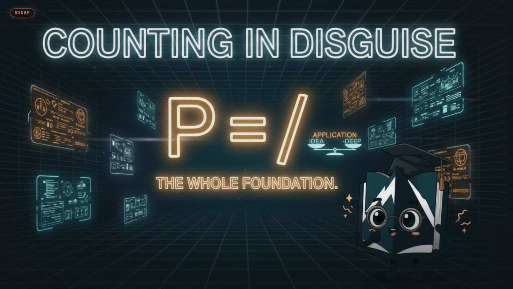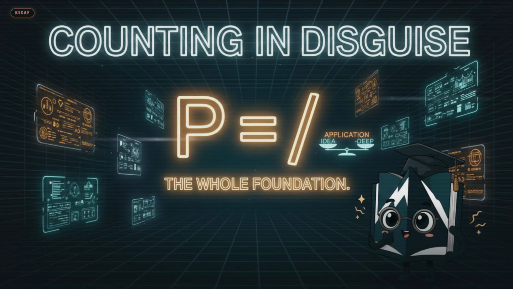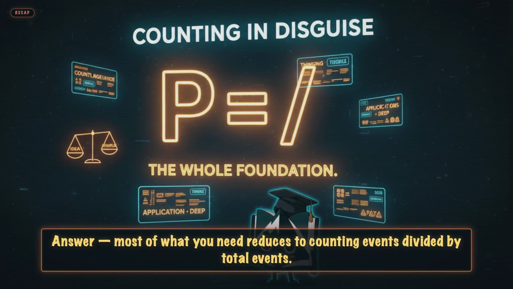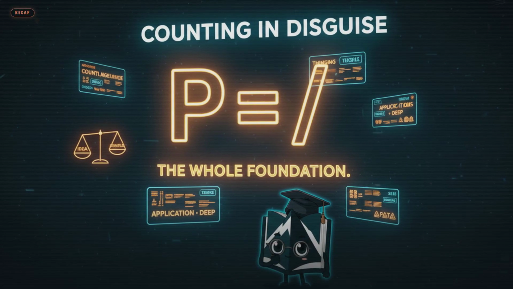The puzzle. If probability is such a big deal, why is the actual math so small? Answer. Most of what you need reduces to counting events divided by total events, and a few simple rules for combining probabilities. That's it, the rest is application.